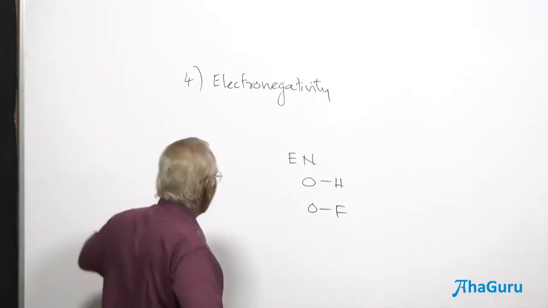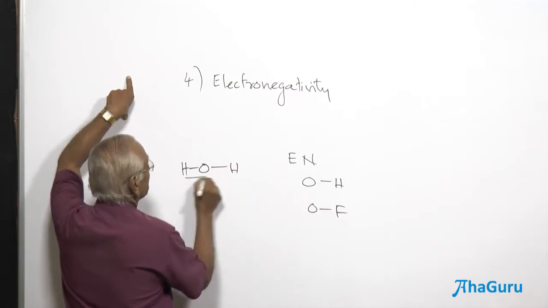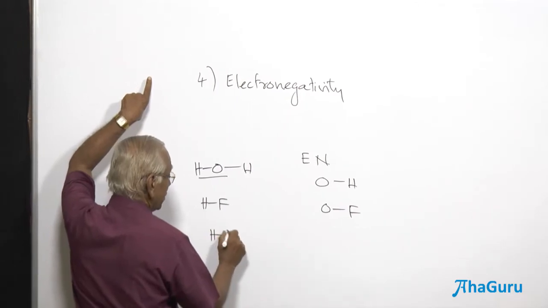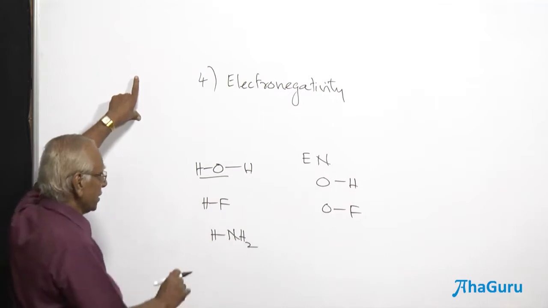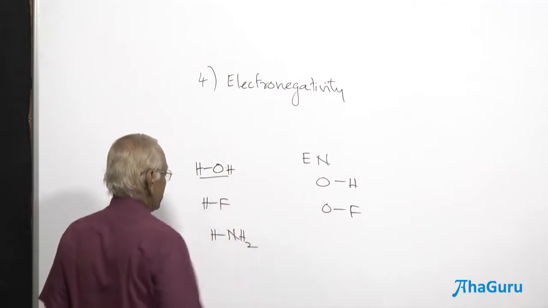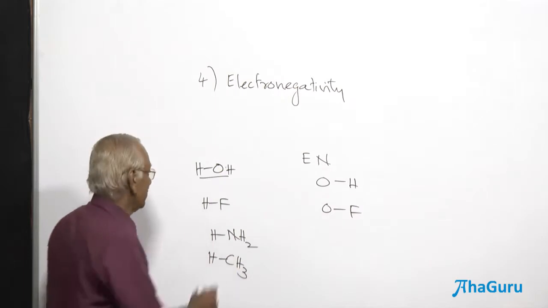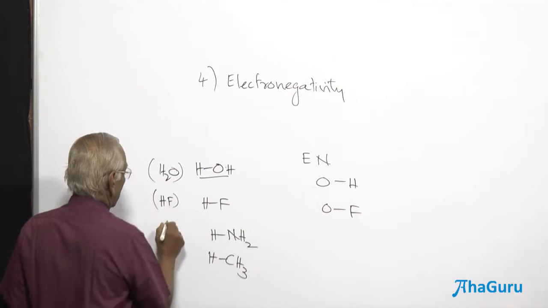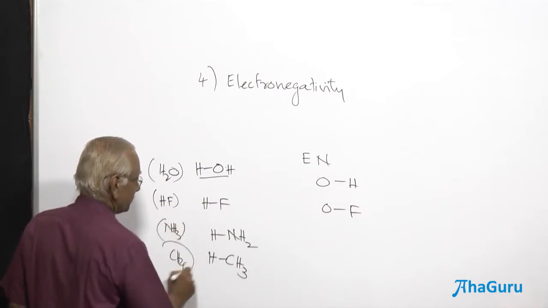Now, electronegativity. Let me take hydrogen and oxygen in water, hydrogen and fluorine in HF, hydrogen and nitrogen in ammonia, hydrogen and carbon, CH4, methane. This is water here, this is HF, ammonia, methane, and so on and so forth.